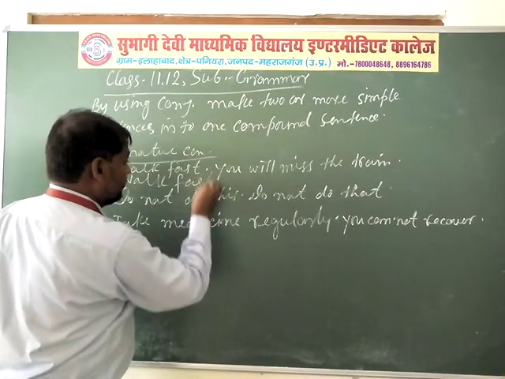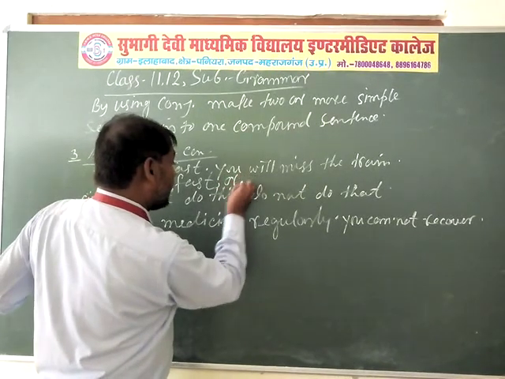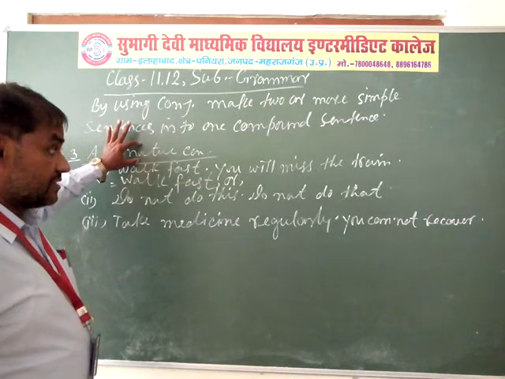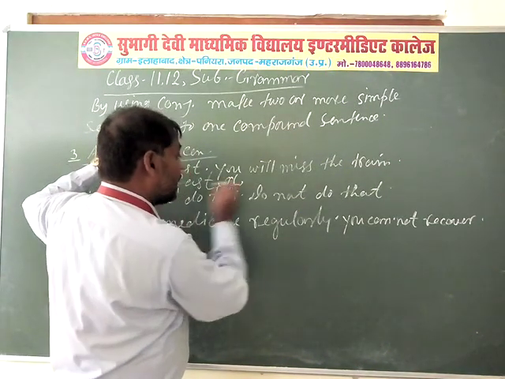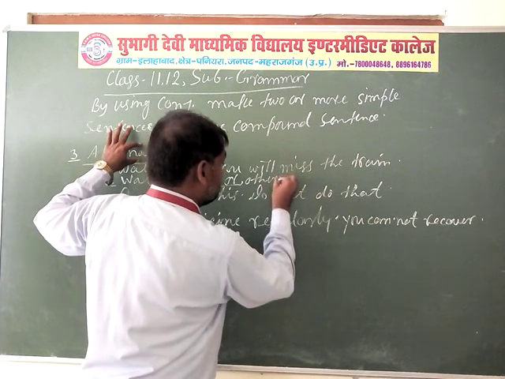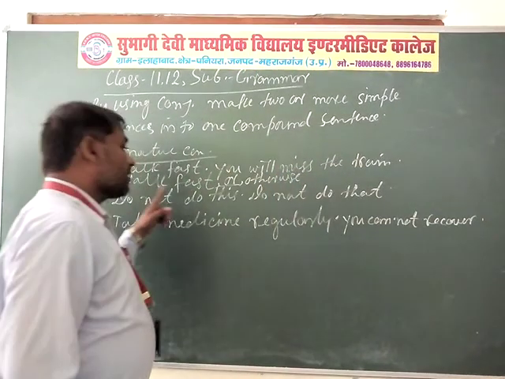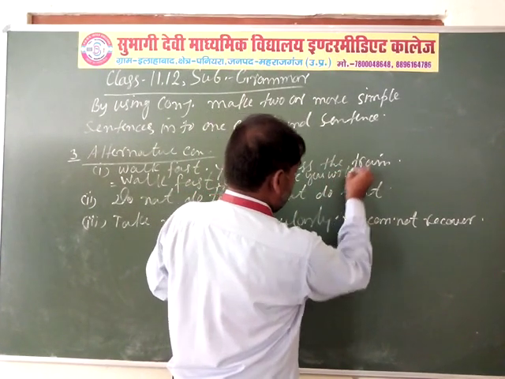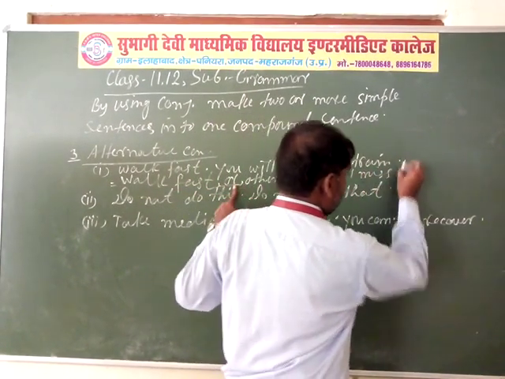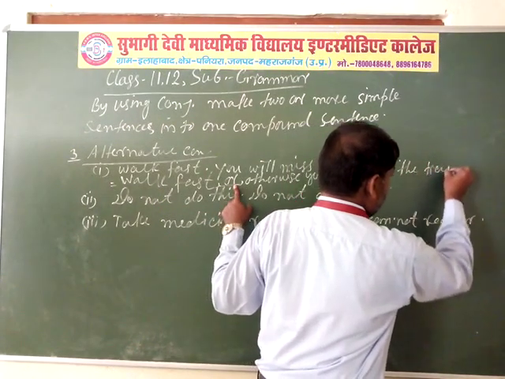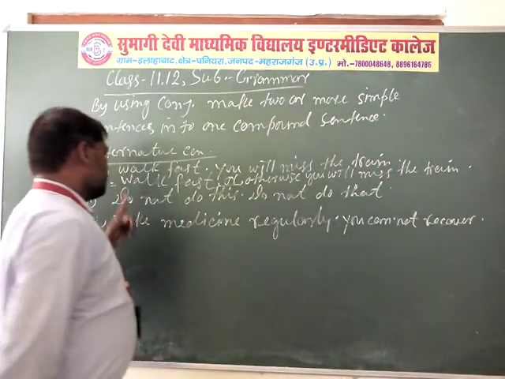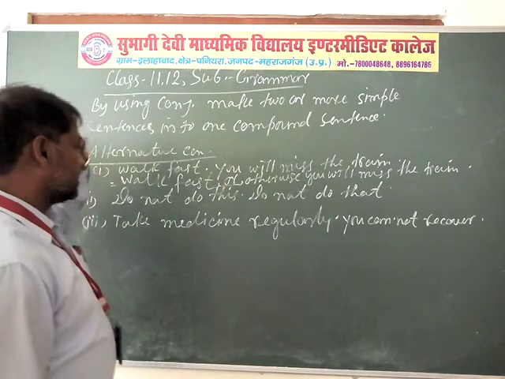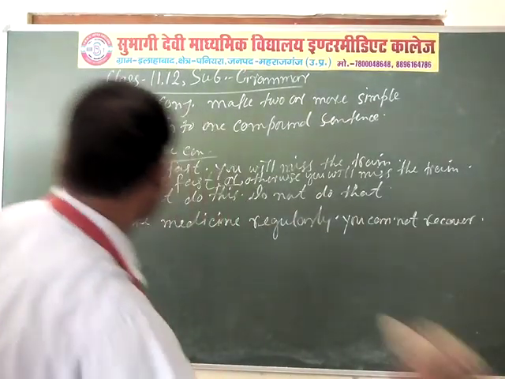Walk fast, comma, "or" and "otherwise" are two alternative conjunctions. You have to write "or" or "otherwise". Walk fast or you will miss the train. Or: walk fast, otherwise you will miss the train. That was the first example. Now the second example.